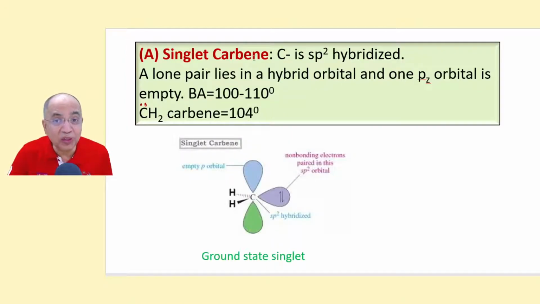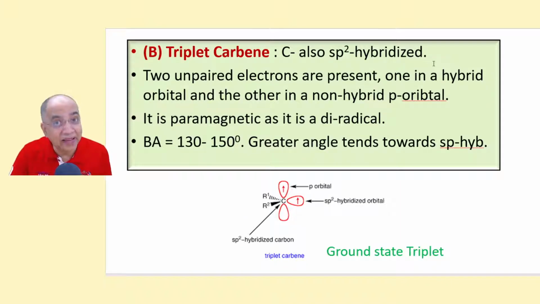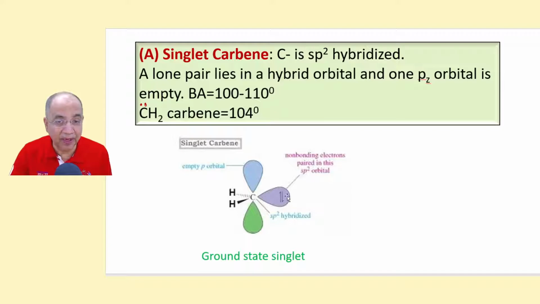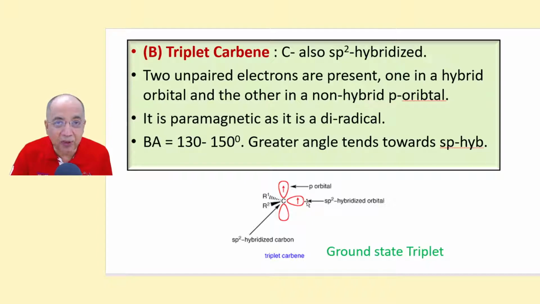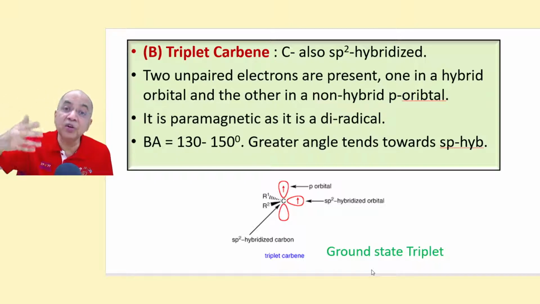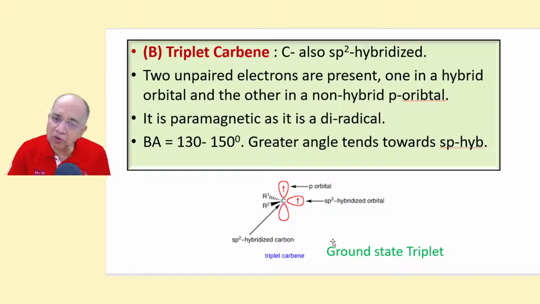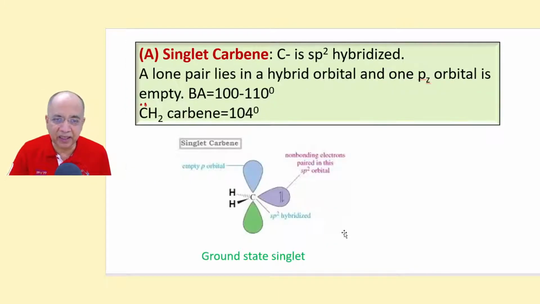Now, here also the carbon is sp2 hybridized, like the singlet carbene, but the two electrons, this pair, are now separated. One remains in the hybrid orbital and the other goes to the non-hybrid p orbital. So there are two unpaired electrons. This is called the ground state triplet because there might be a confusion. There is another triplet which is called excited state triplet. I am not talking about that. I am talking about the ground state triplet and the ground state singlet, about which we have discussed.